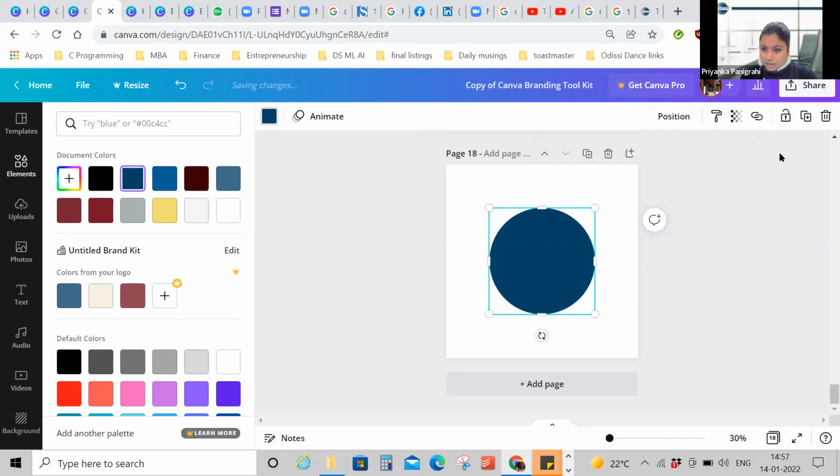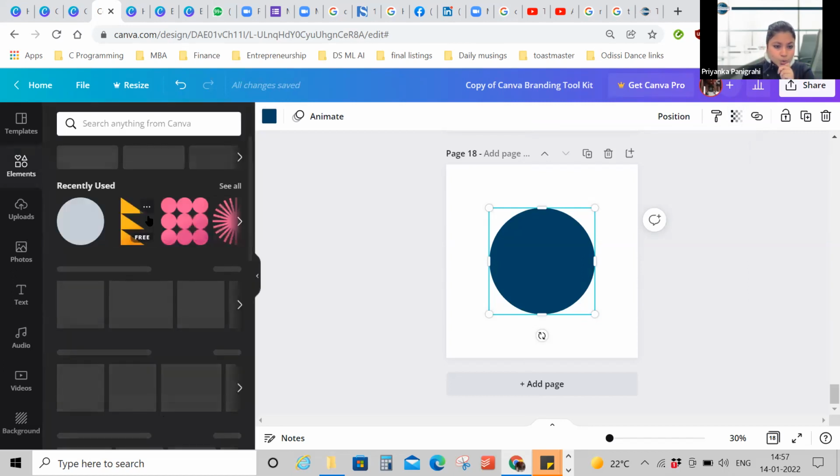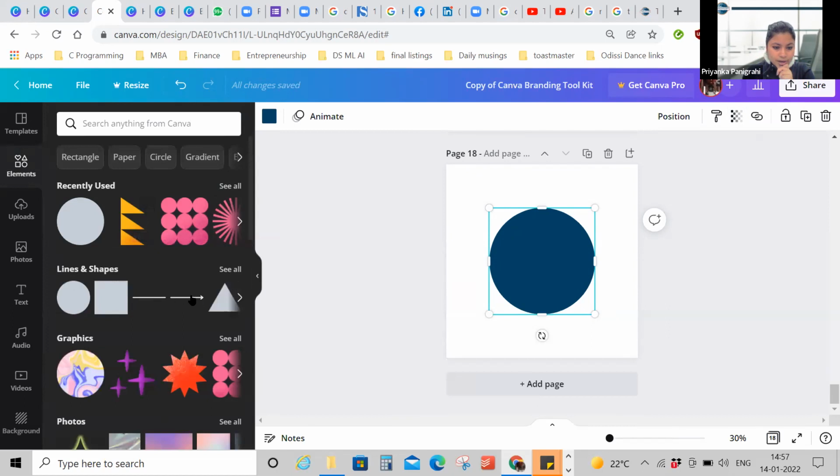For now, I'll keep it 100. Now I want to show you something. This is a circle, but I'll show with an arrow, let's suppose. These dots show you which point to put your cursor on and pull.